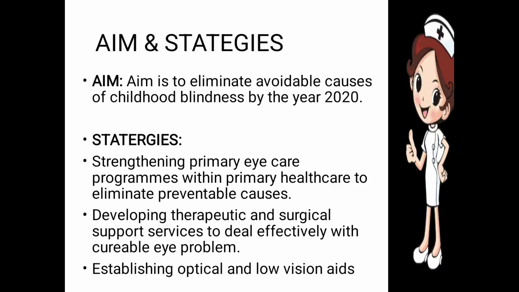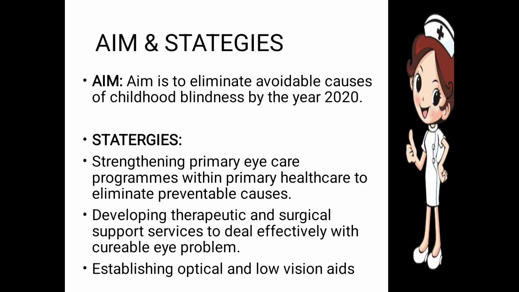Next, what are the aim and strategies for childhood blindness? The aim is to eliminate the avoidable causes of childhood blindness by the year 2020. Those things which we can eliminate, we have to eliminate. If we treat the diseases in time, then they will be cured. Strategies. Now, what are the strategies? Strengthening primary eye care programs with primary health care to eliminate preventable causes. Primary eye care programs and primary health care programs should be done so that we eliminate the preventable causes, because we can prevent them and we have to eliminate them.